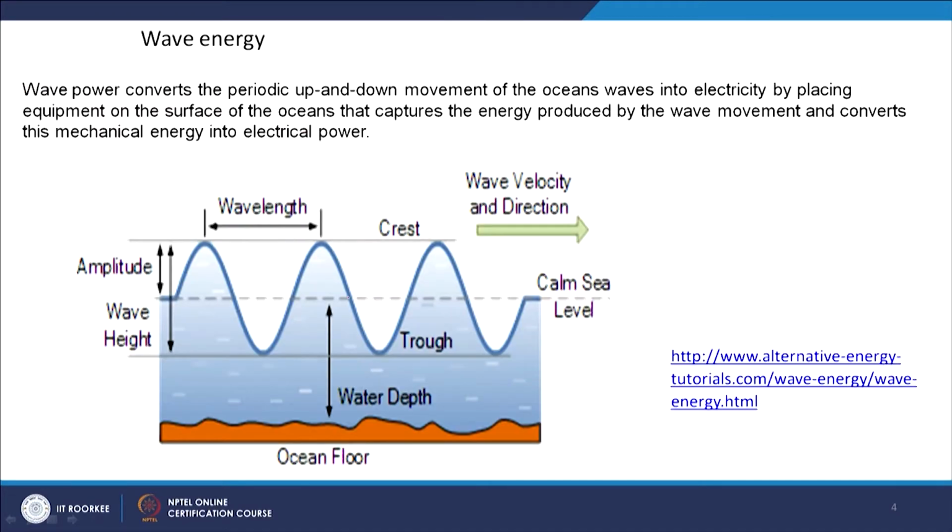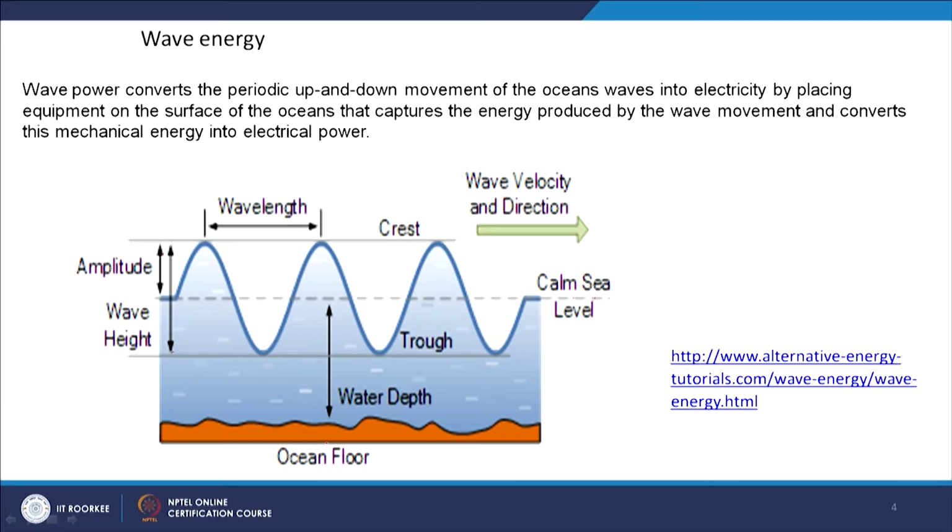So, this is the wave crest. Here the water goes up and down at the surface. This is our calm sea level, and sometimes we get up and sometimes down. This is our amplitude, the wave height, and this is our trough.